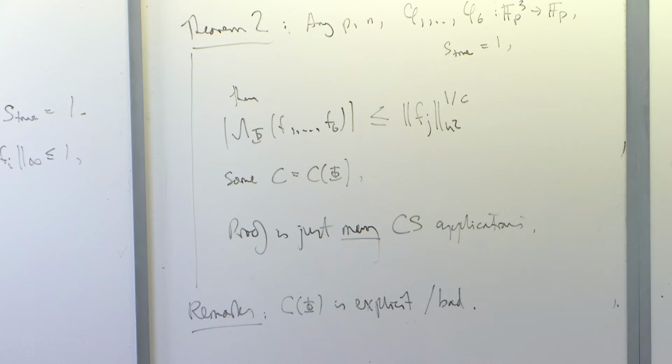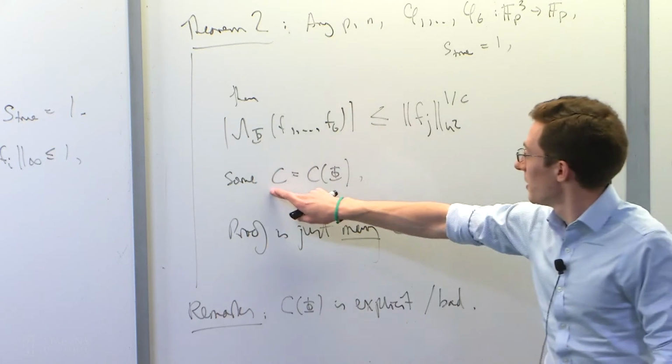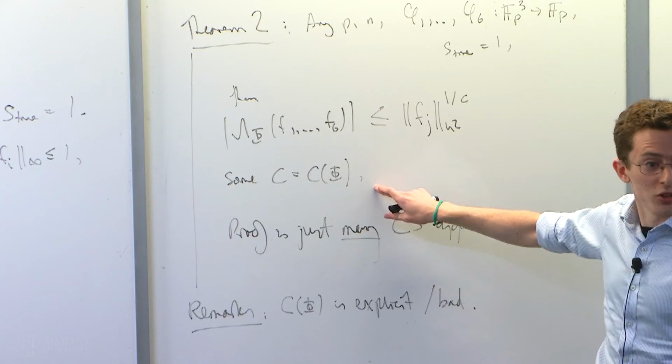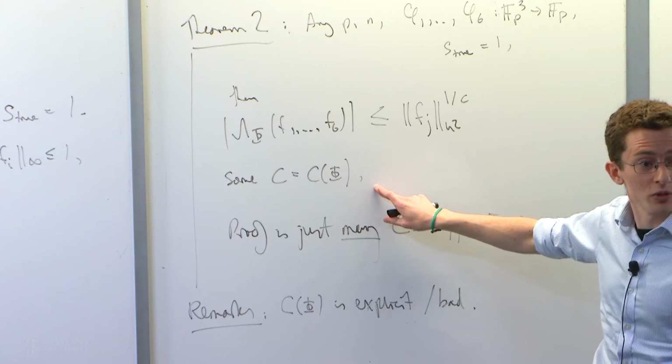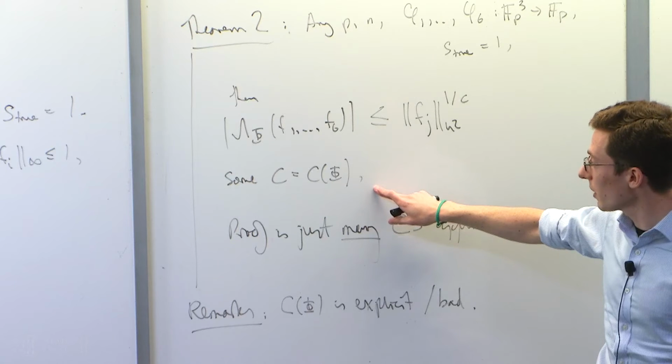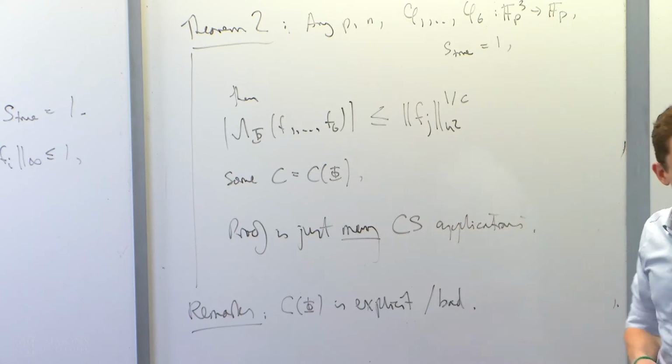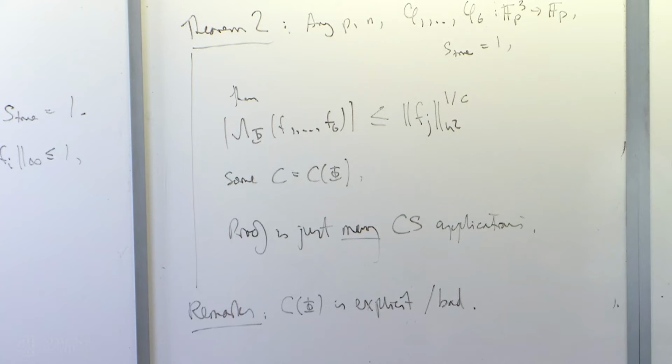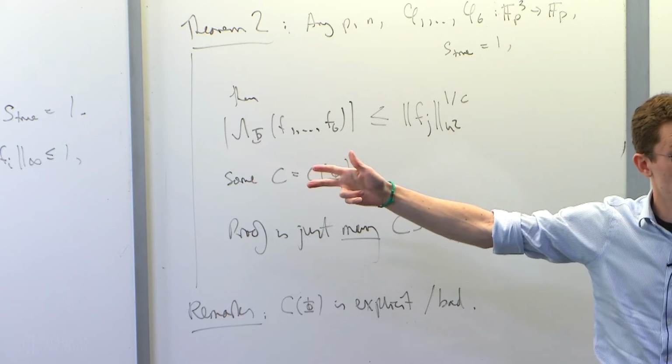Oh, sorry. So I think it makes sense. So here, the constant C really does depend on the system of linear forms. What that means in practice is that C depends on the size of the coefficients of the linear forms. And in this case, the coefficients can be arbitrarily large.